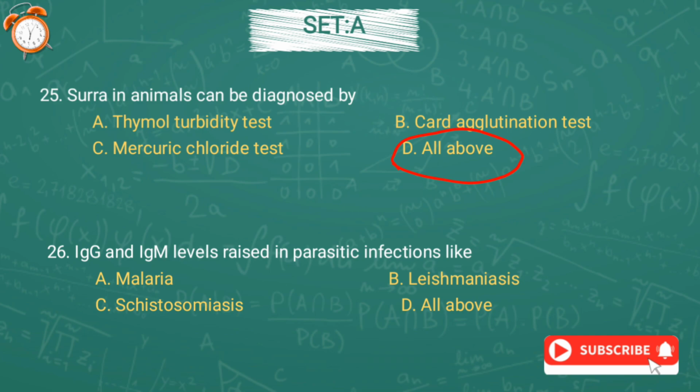Question number 26. IgG and IgM levels are raised in parasitic infections like option A malaria, option B leishmaniasis, option C schistosomiasis, or option D all above. And the correct answer is option D, all above.